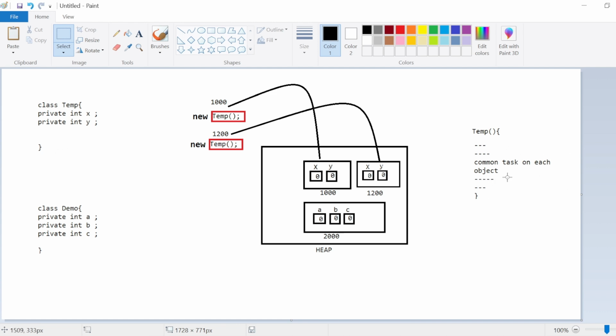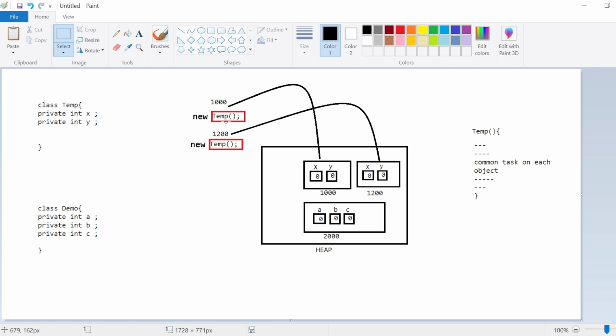In that constructor you can define the common task that you want to execute on each object. Whenever this constructor is internally called by the JVM, because the JVM has already created the object for that class, the JVM knows that object reference. So the JVM will return that object reference from that constructor.